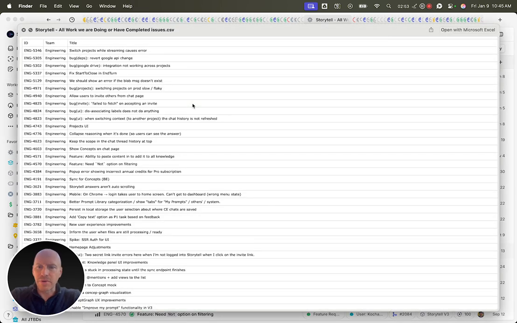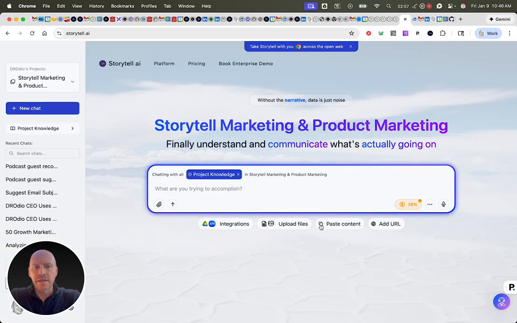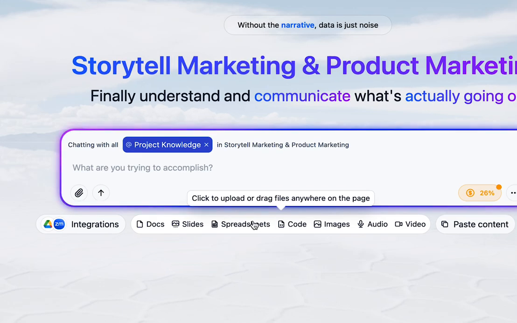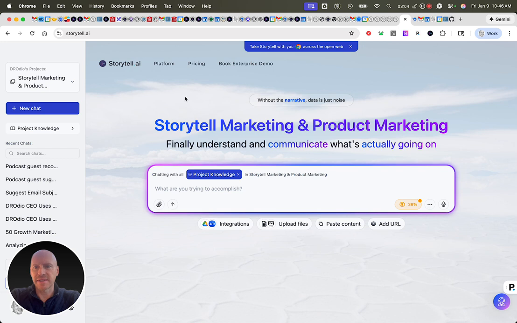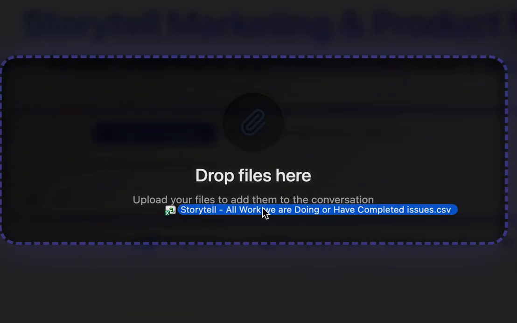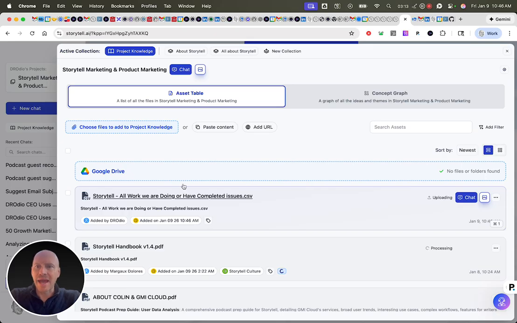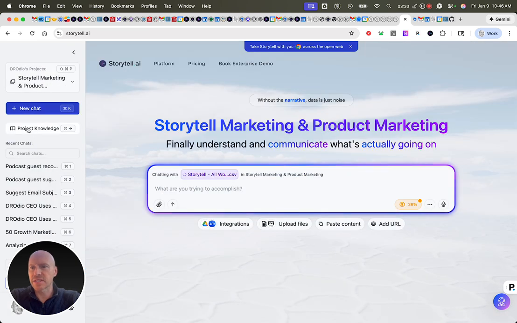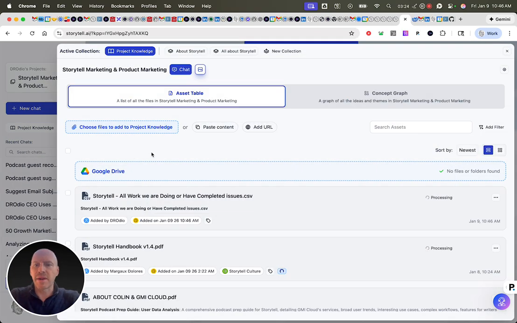And so now I'm going to load this into Storytell. And that's very easy to do. I can either say upload files and then choose here, or instead of hitting upload files, I can literally just drag it in and I will see that it says drop files here. And so I'll go ahead and do that. So now this is added to the project knowledge section. And by the way, it opens automatically, but I can get to project knowledge just by clicking here where it says project knowledge. So I can open and close my project knowledge.